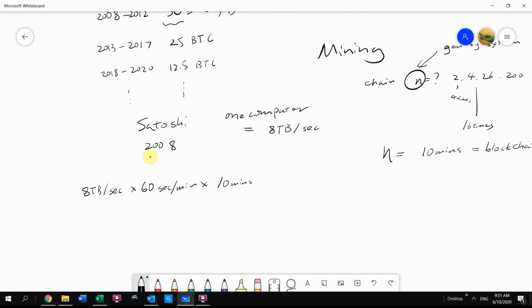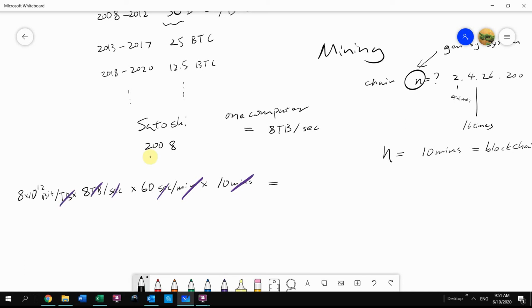So basically, you need to know how many digits there are. So 8 times 10 to the 12th bit per terabyte, multiply by that. And then you will be able to cancel some of this. Minutes canceled, seconds canceled, terabyte canceled.